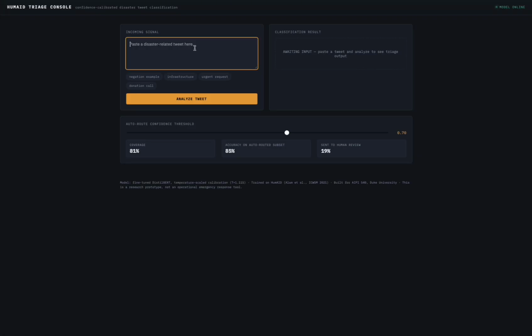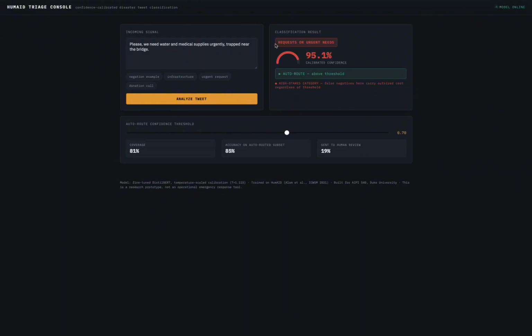Similar to a live demo here, this is humaidtriage.onrender.com, and basically you just have an incoming signal box here. So I have a few simple examples. This would be an urgent request. It says, "Please, we need water and medical supplies urgently, trapped near the bridge." Analyzing. And so the classification result is requests or urgent needs with a 95% confidence score. So this does get auto-routed to human aid, human resources. It's in a high-stakes category, and so it gets pushed to someone to look at this and to evaluate.